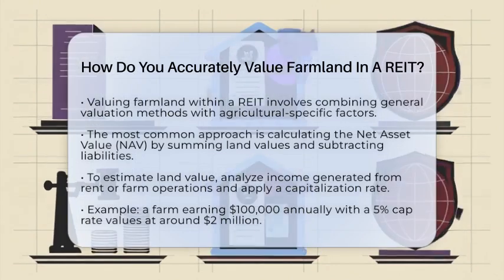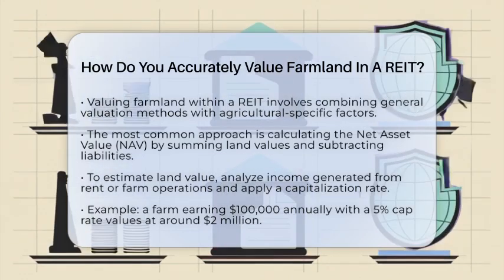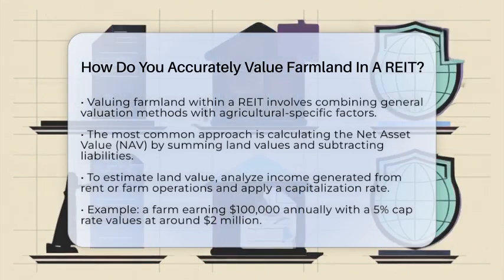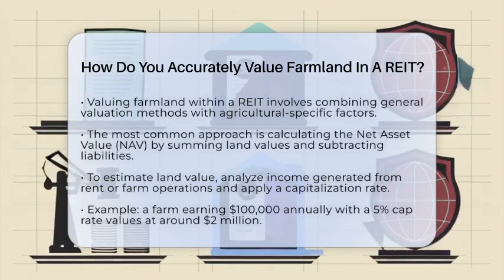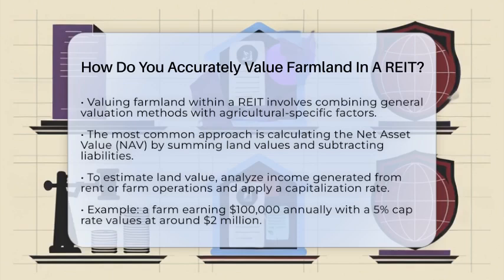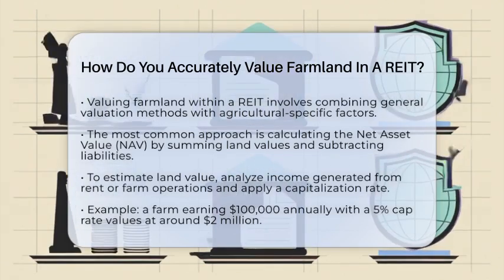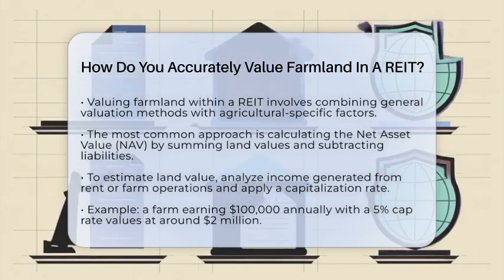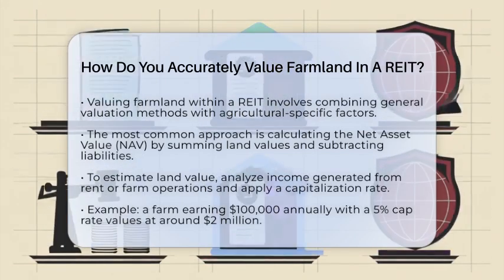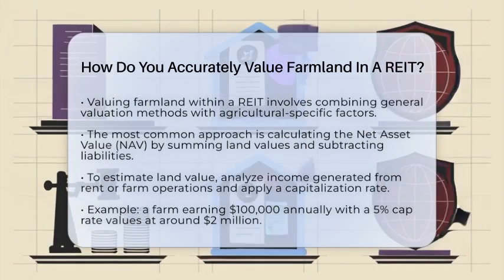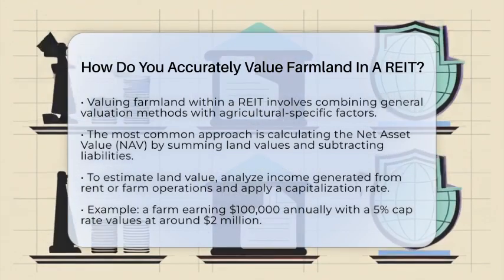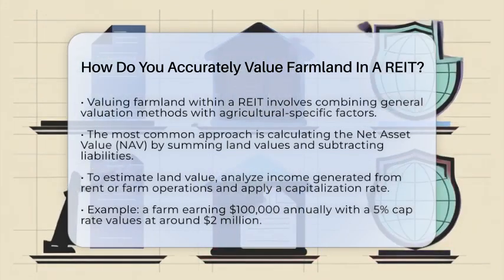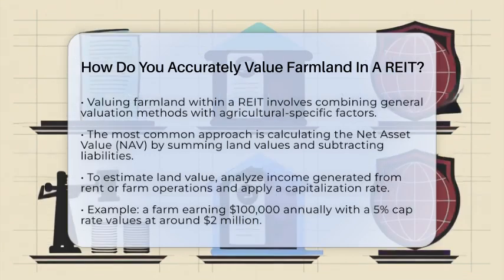First, the most common approach is calculating the net asset value. This means adding up the market value of all farmland owned by the REIT and subtracting any debts or liabilities. To do this accurately, you need to estimate the fair market value of each parcel. This involves looking at how much income the land generates, usually from rent or farm operations. Then, you apply a capitalization rate, which reflects the risk and expected return for farmland in that region.